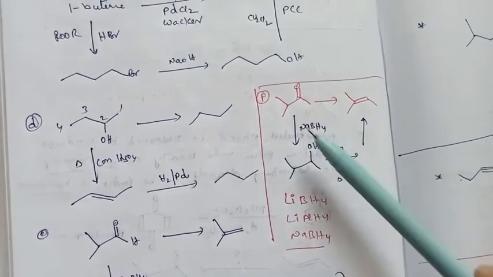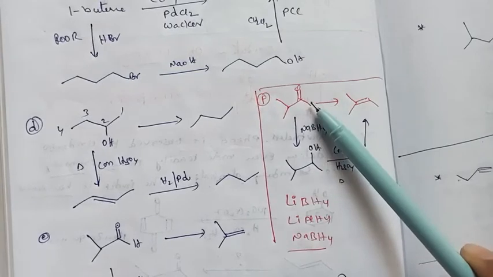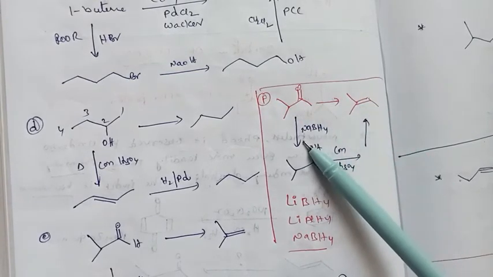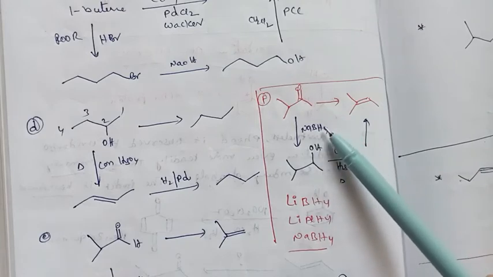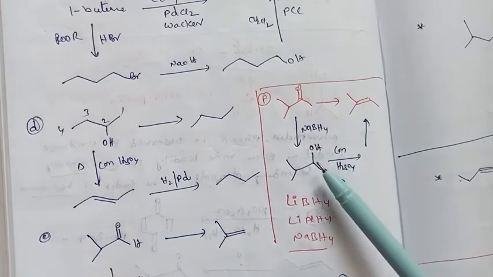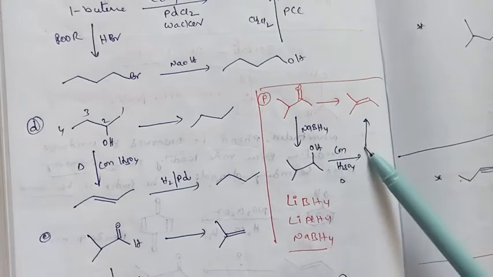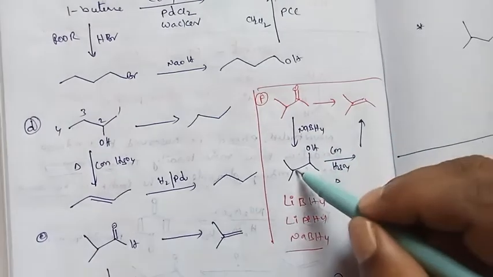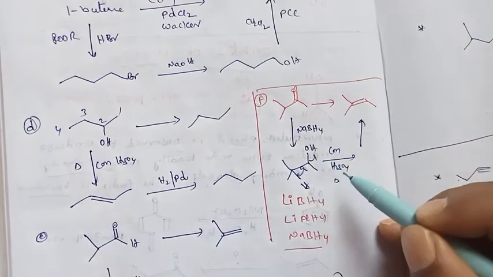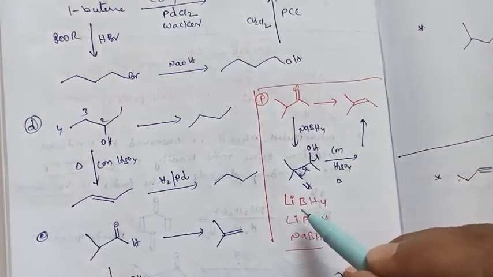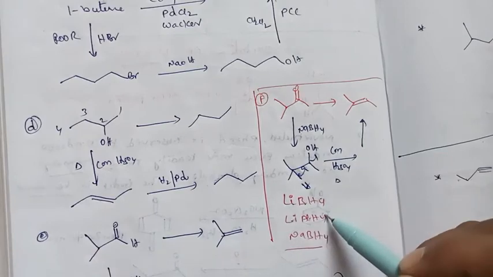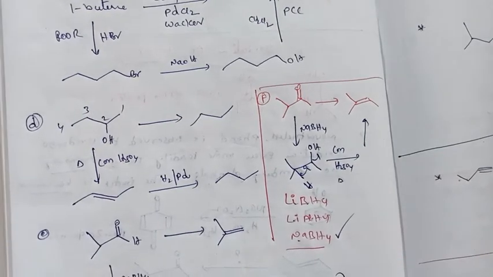And how to convert this one? 3-methyl-2-butanone to this alkene. First we have to do the reduction with sodium borohydride to get the alcohol. Then with concentrated sulfuric acid, while heating, it undergoes dehydration. For example, here a hydrogen is there, so it loses one. So what are the very good reducing agents? Lithium borohydride, lithium aluminum hydride, and sodium borohydride, right?